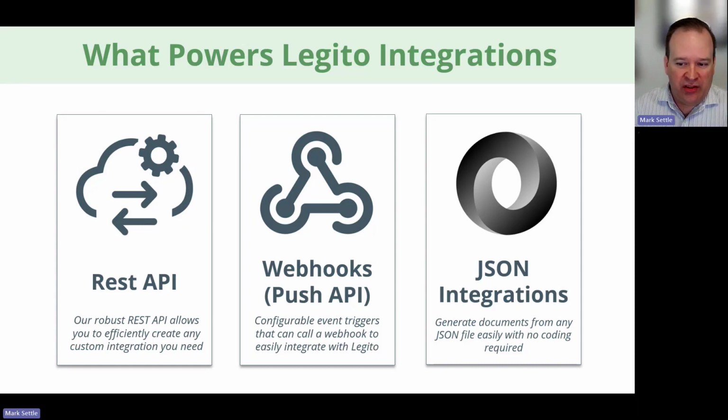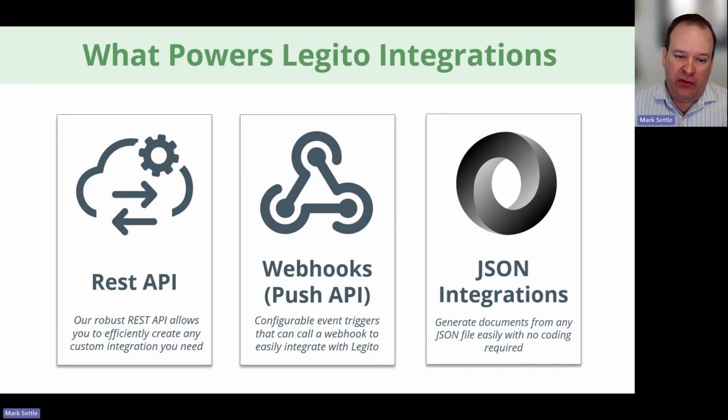And then the last is JSON integrations. This is a feature we released about 18 months ago, I think now. It is a facilitator of getting data into Legito in a configurable way. The reason that's important is, say you're doing an integration with Salesforce, like our Salesforce integration.